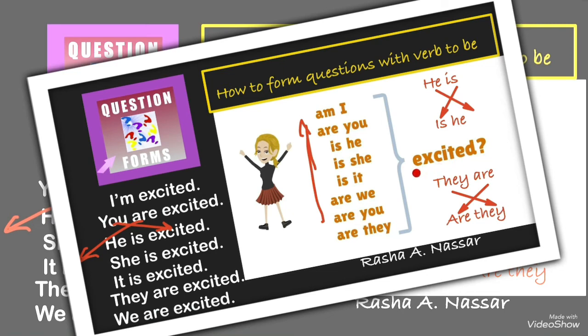If I want to change this sentence into a question, I will begin my question with the verb. So I will begin with am or is or are. Instead of saying I am excited, I will say am I excited? Instead of saying he is excited, I will say is he excited? Instead of saying she is excited, I will ask is she excited? So this is how to form questions with verb to be. I just began my question with verb to be.